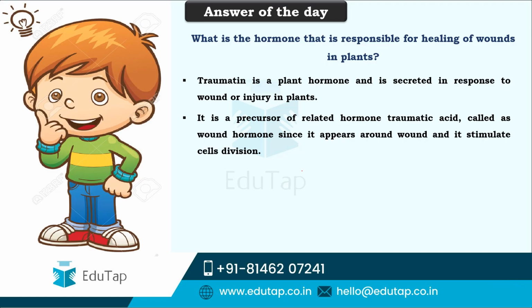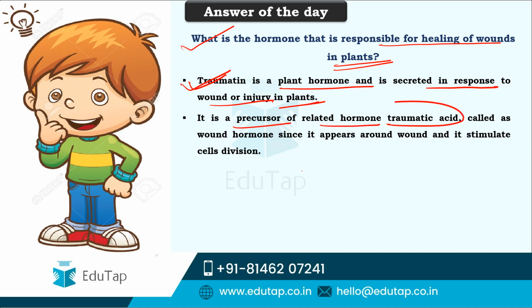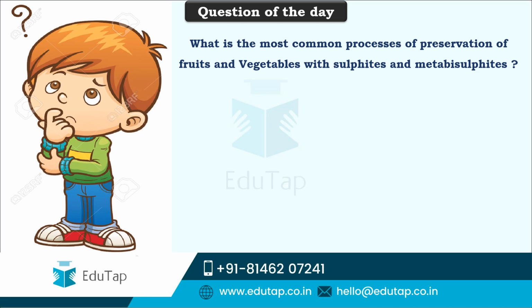The answer of the day for today's session: in the last lecture I had asked you, what is the hormone that is responsible for healing of wounds in plants? And the correct answer is traumatin. It is a plant hormone which is secreted by plants in response to a wound or injury. It is a precursor of a related hormone called traumatic acid, which is called the wound hormone, since it appears around the wound and stimulates cell division, thereby helping in the healing process of that wound in plants. So friends, here comes the question of the day of today's lecture.